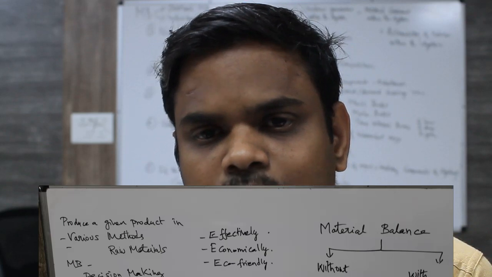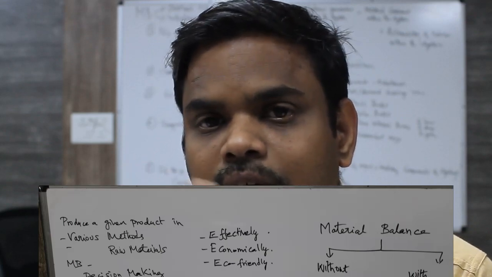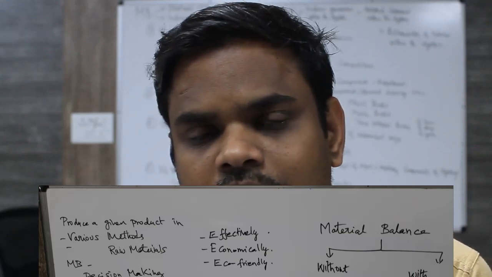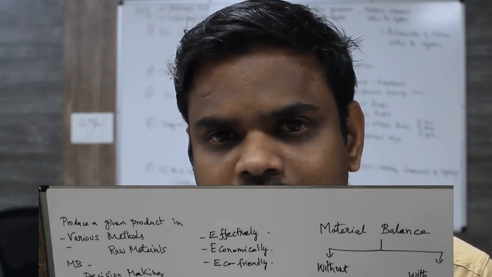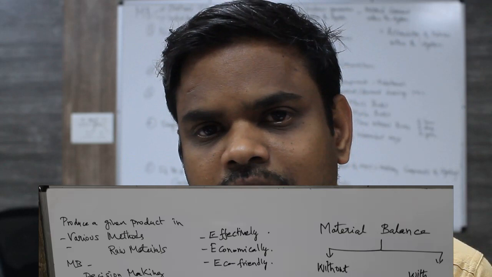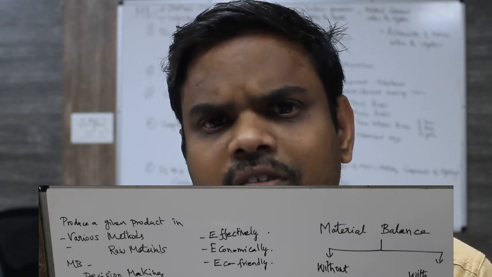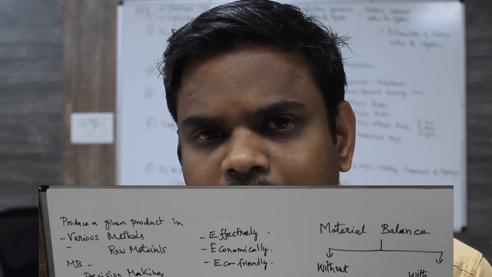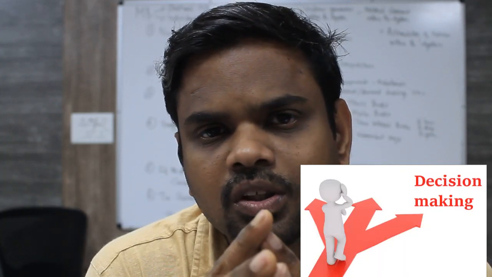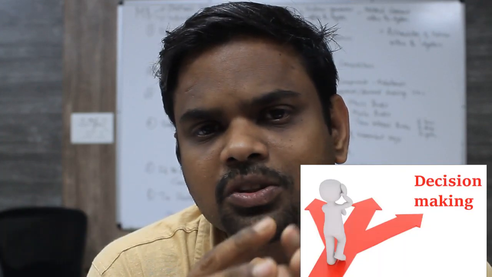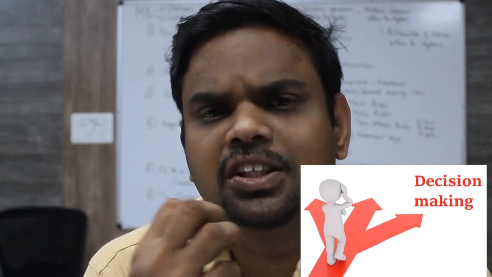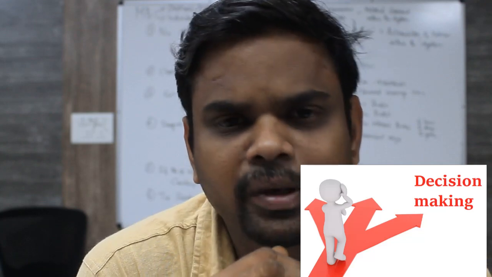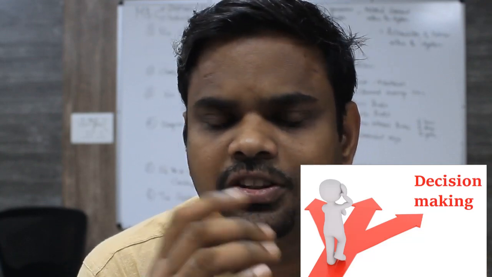It can be a chemical route, a biochemical route, an electrochemical route, right? Or it can be a nanotechnology route, a thermal process, an ultrasonication process, right? So there can be various routes available to produce a given product, but we have to choose among them. This material balance helps us choose which method to use. That is, it helps us in decision making.